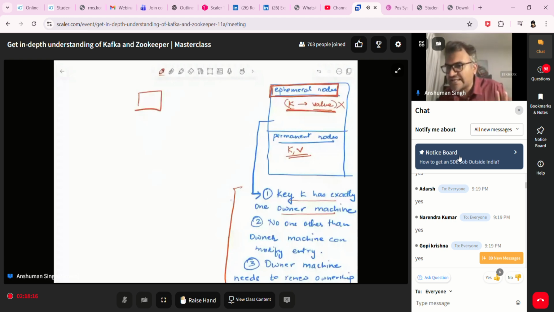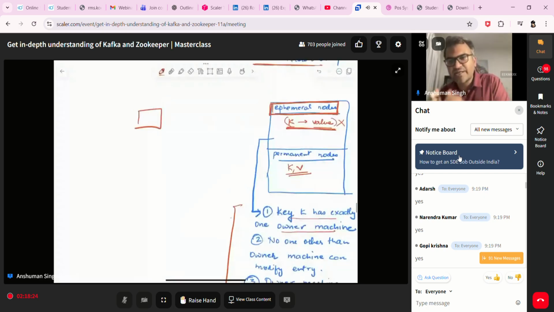Whichever machine creates it is the owner machine. Other machines cannot go and modify that key value pair. And if the owner machine does not renew its ownership every 5 seconds, then this key value would be deleted. So those are the 3 rules. We'll use those 3 rules to solve the master problem.